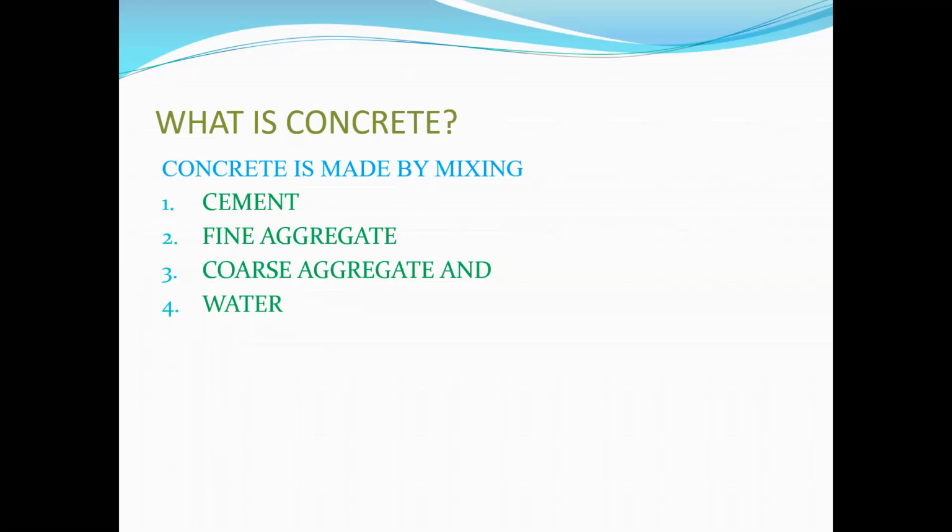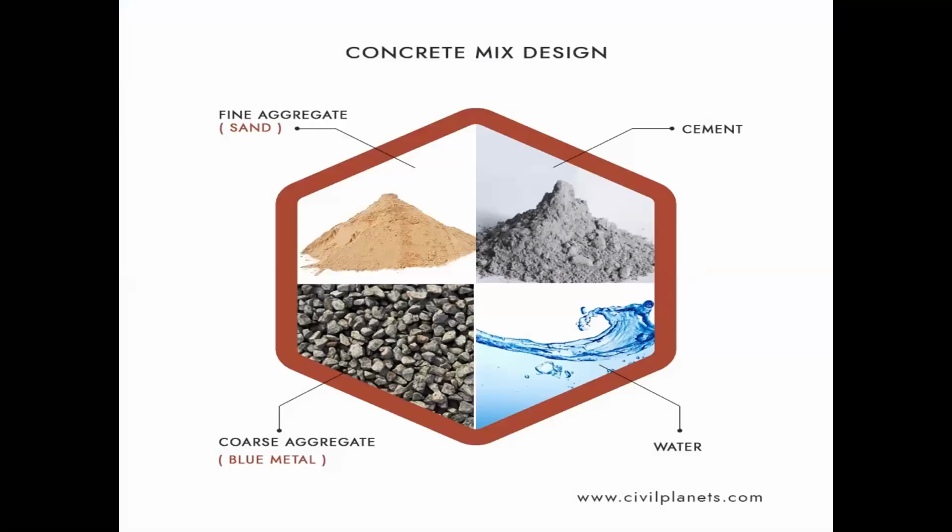These materials are used for creating concrete. See the picture. First one, cement, fine aggregate, coarse aggregate, and water. These construction materials are made by a concrete.